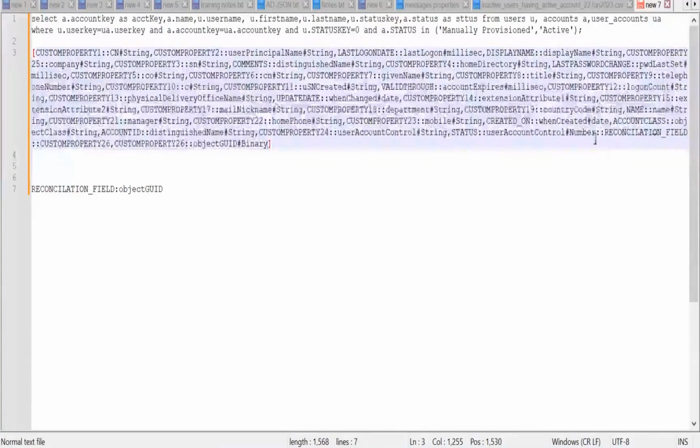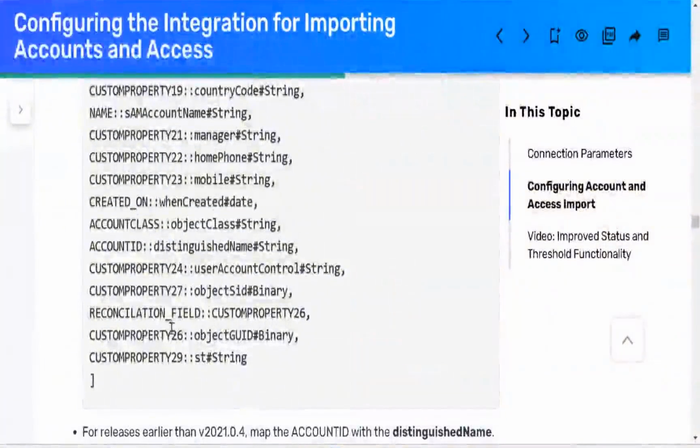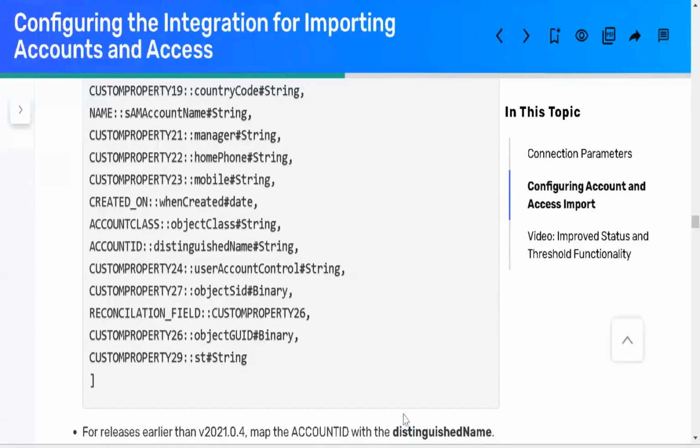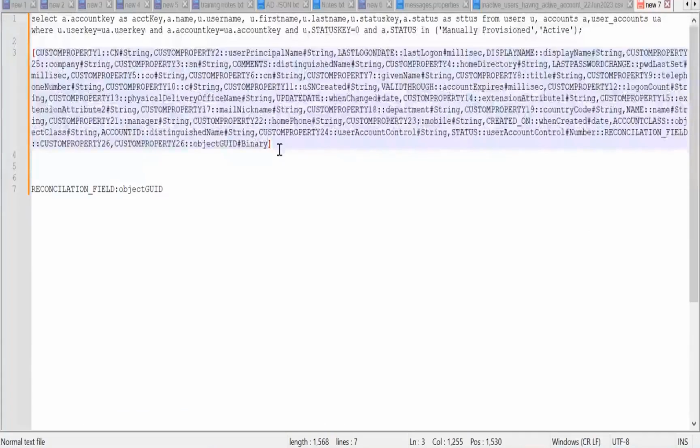First give me reconciliation field, custom property 26. I generally consider in customer with 26 comma, then customer with the 26 acting as an object. You already binary. Objects ready. Right, binary has been okay. So this is how I have mentioned.